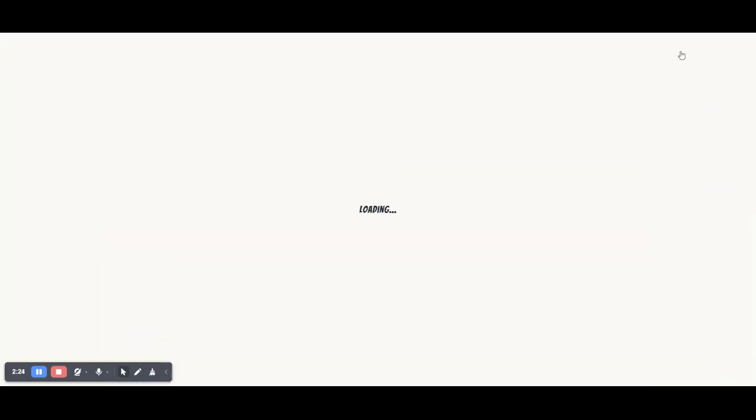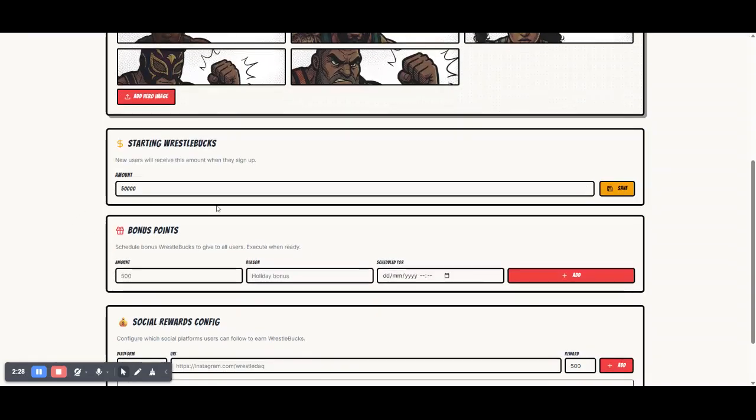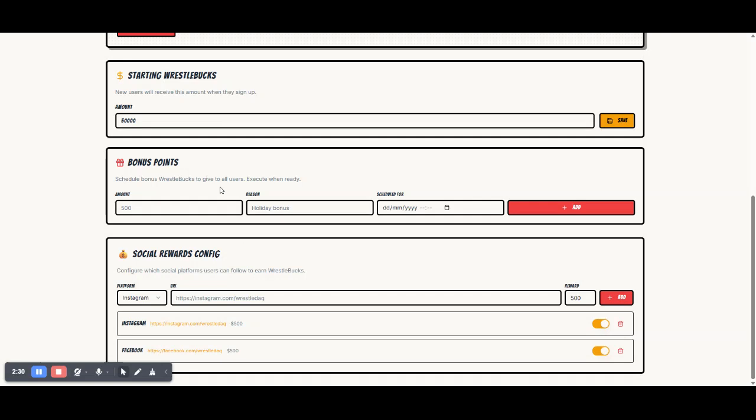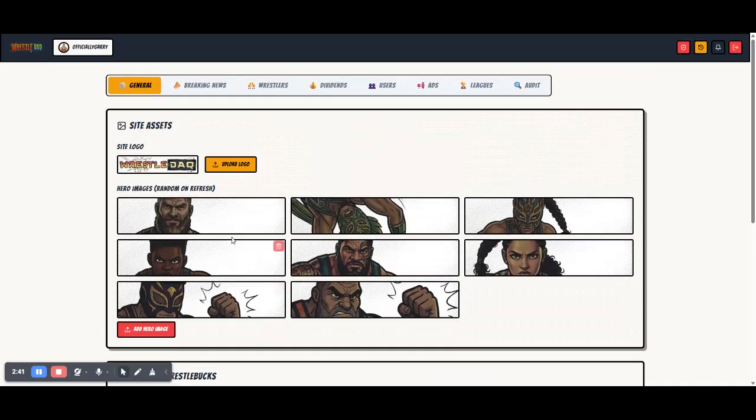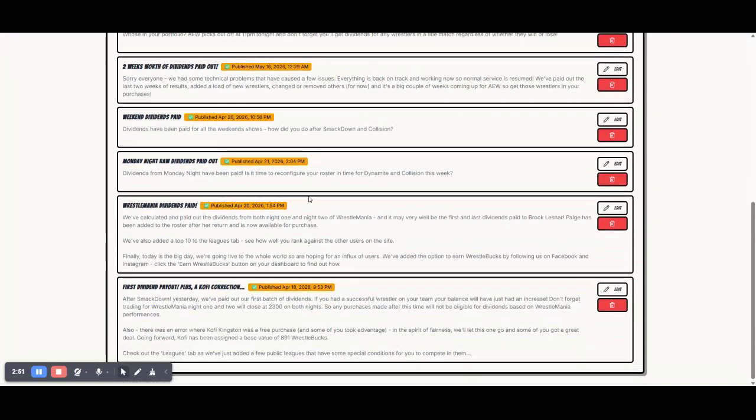In the admin area, you can define how many WrestleDucks they get to start with. We can give them bonus points at certain sign-up times. We can define when they can get bonus points for things like sharing on Instagram. We can change the graphics on the homepage, so these images refresh every time someone new loads in. This is where we add the breaking news, or the notifications on the homepage that we saw.